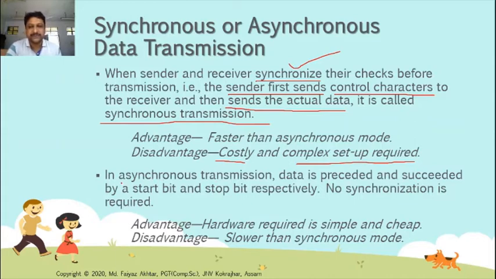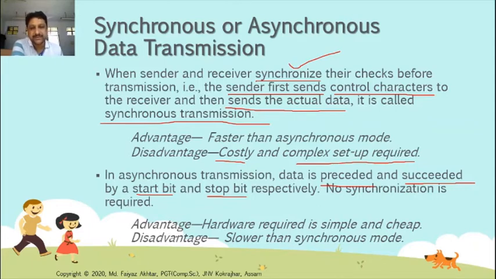Before sending any data, no control characters are sent. It directly sends the actual data, but a start bit and stop bit are attached with the actual data, so that at the receiving point it understands that this is the starting of a message and this is the ending of a message. This is known as asynchronous transmission. So no synchronization is required.